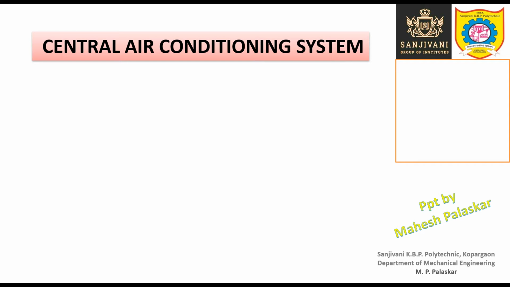So, for air conditioning of one single room or a few rooms separately, we are using the unitary air conditioning system.